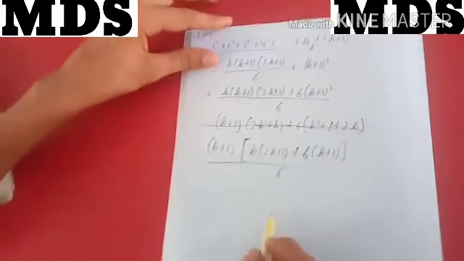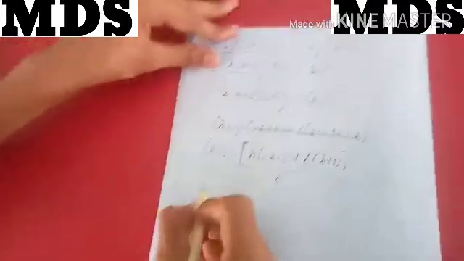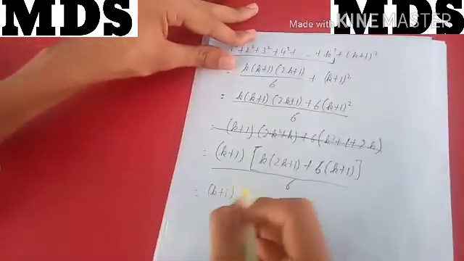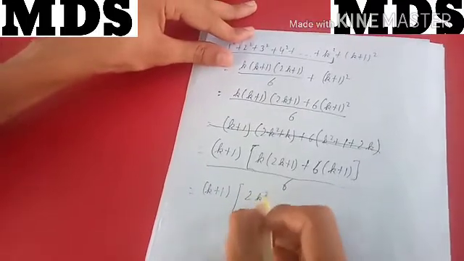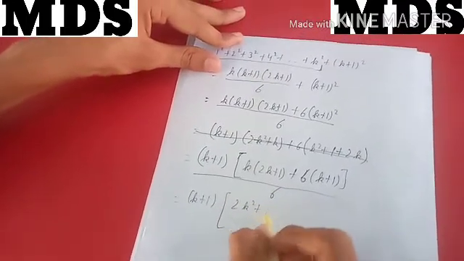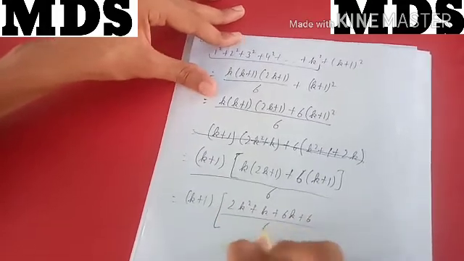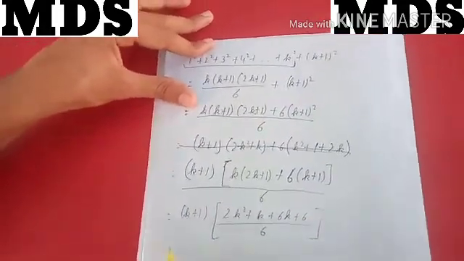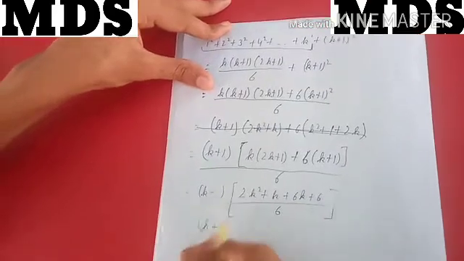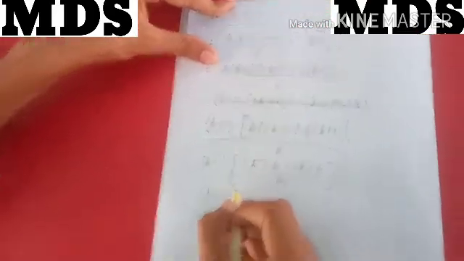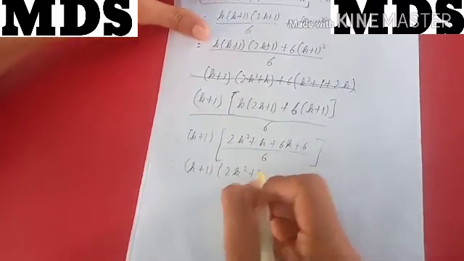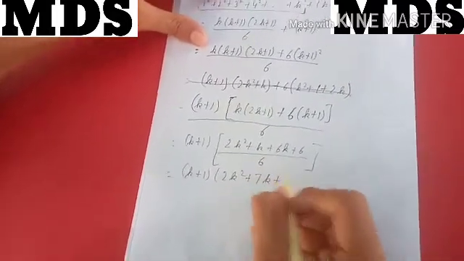Now we can solve it. So k plus 1 will be as it is, it will be 2k square plus k plus 6k plus 6 divided by 6. This will be k plus 1 into 2k square plus 7k plus 6.